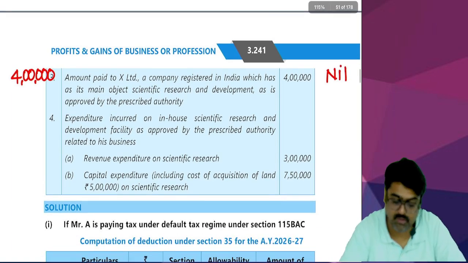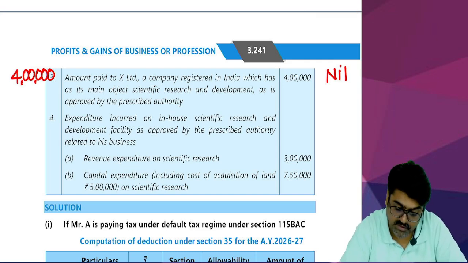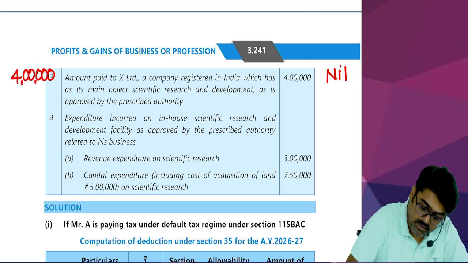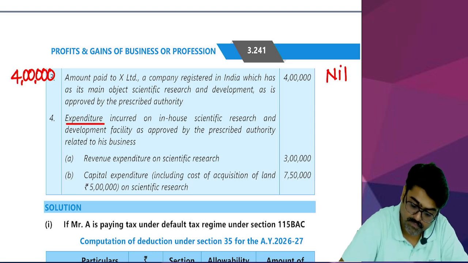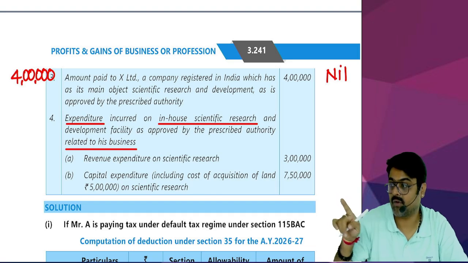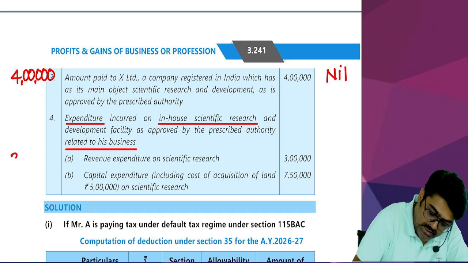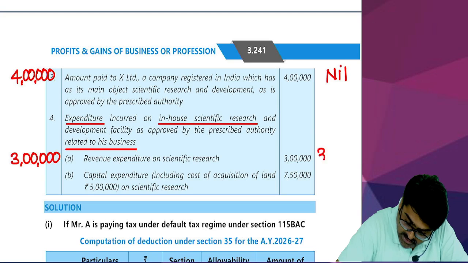Now, expenditure you are incurring on an in-house scientific research and development facility, as approved by the prescribed authority, related to business. Meaning, you are incurring expenditure on your own scientific research, which is related to your business. So this is an expenditure incurred for scientific research. What type of expenditure? Revenue expenditure. Will it be fully allowed? Yes, full 3 lakh will be allowed, and this will be allowed even if you are following 115BAC.